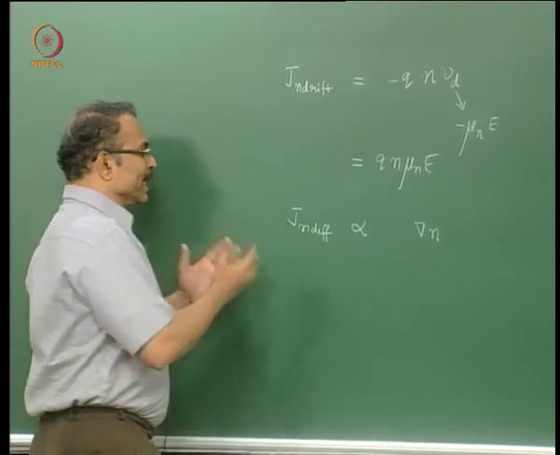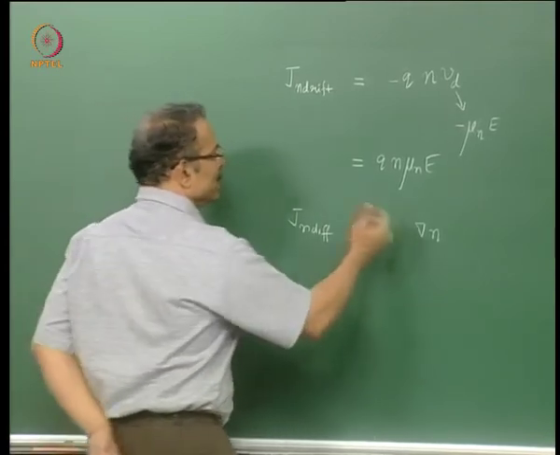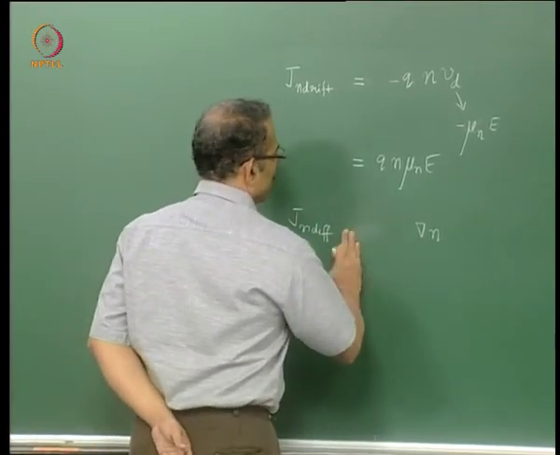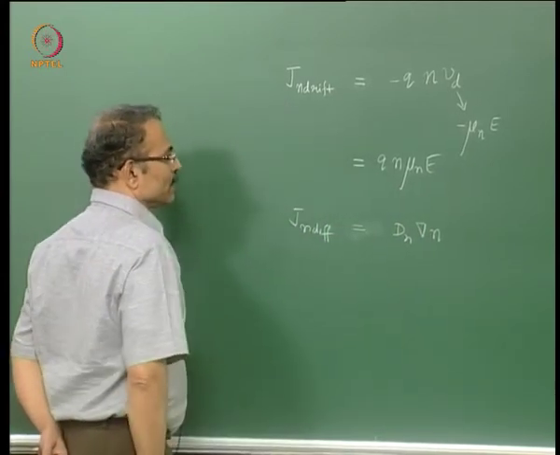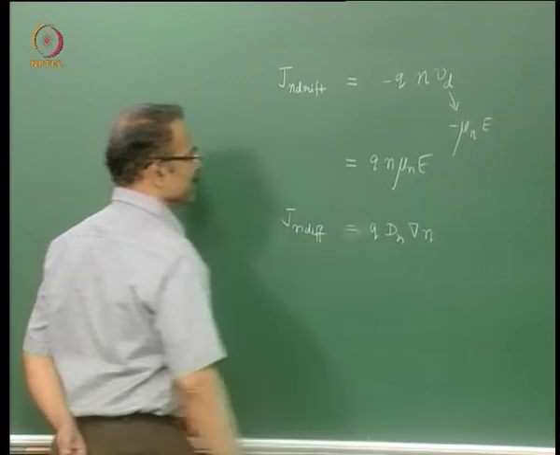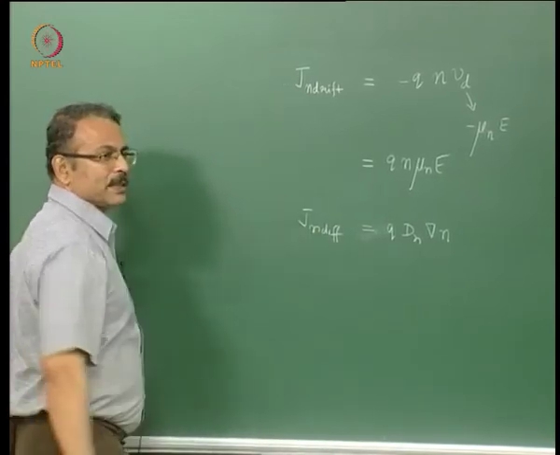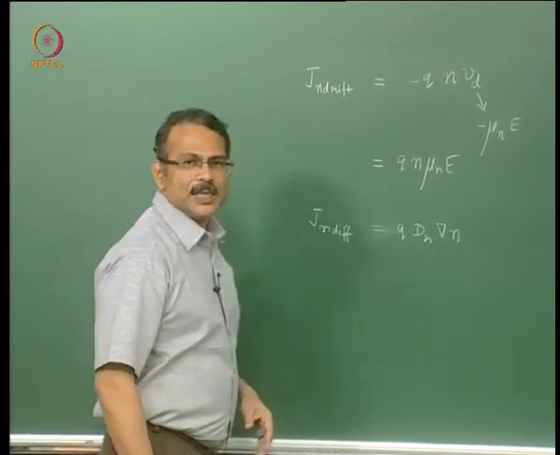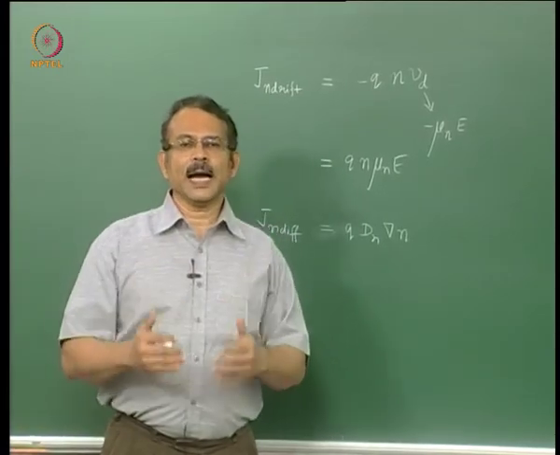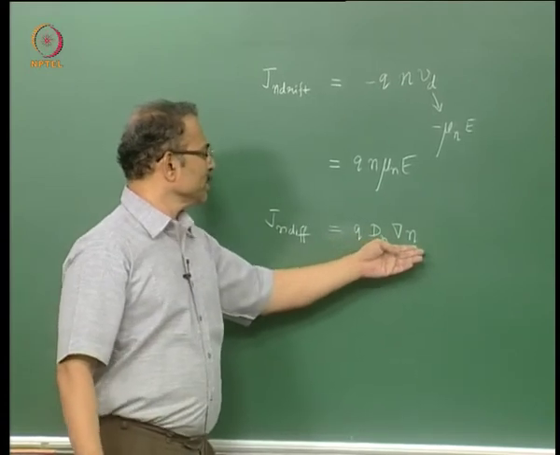So we carry forward that experience of the appearance of the phenomena here. Then I put an equality sign and put in a constant of proportionality and multiply by the charge to get the diffusion current.